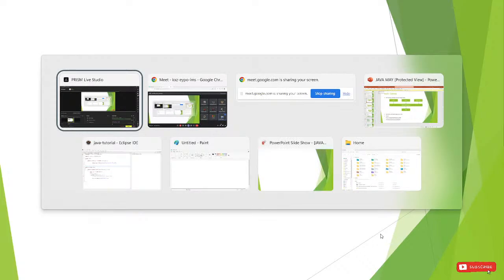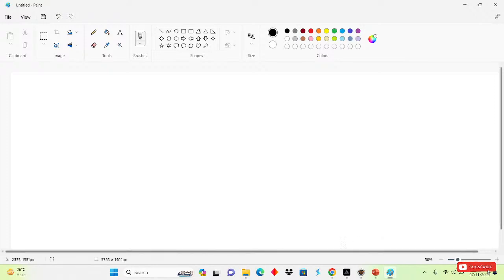Anyone knows what is meant by multitasking? In day-to-day life, everyone is doing multitasking, right? Multiple tasks at the same time, right? That is called multitasking. Suppose here my screen is visible now. Yes, okay. Simultaneously doing multiple operations. Yes, that is the only meaning of multitasking.